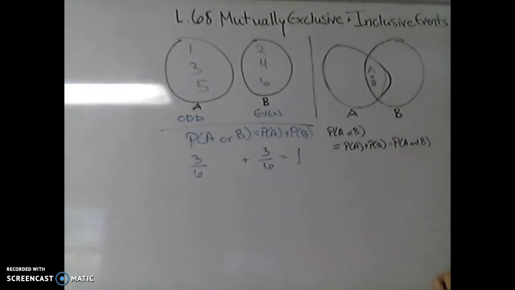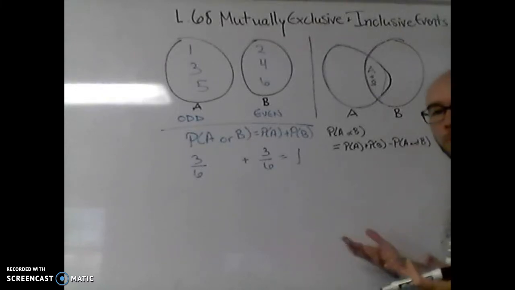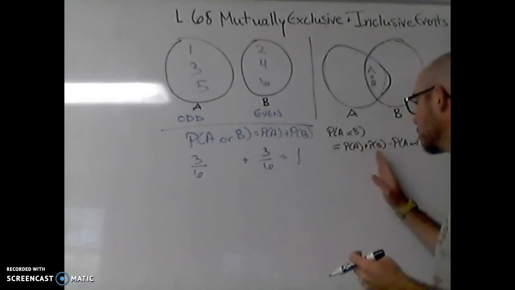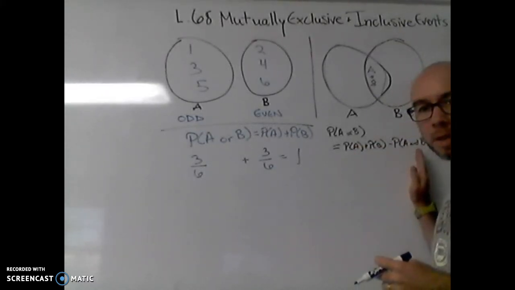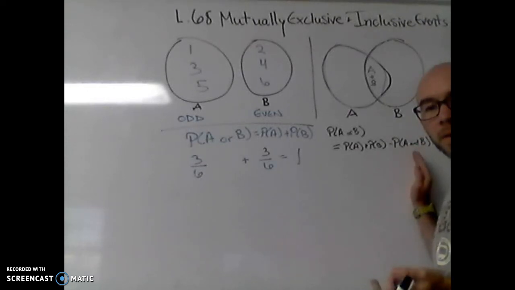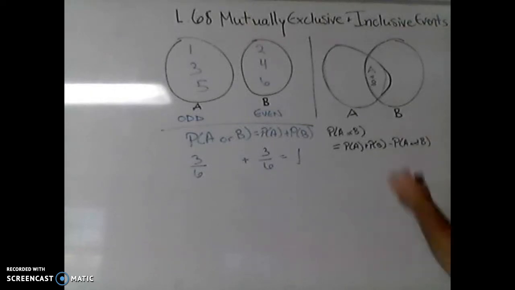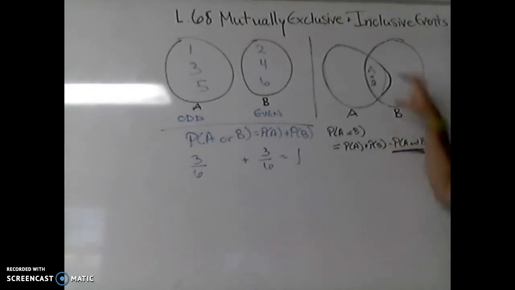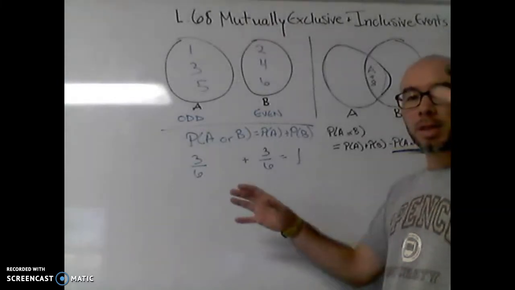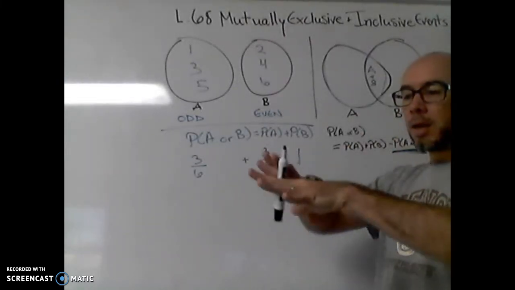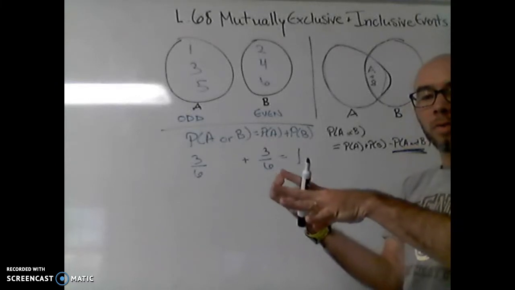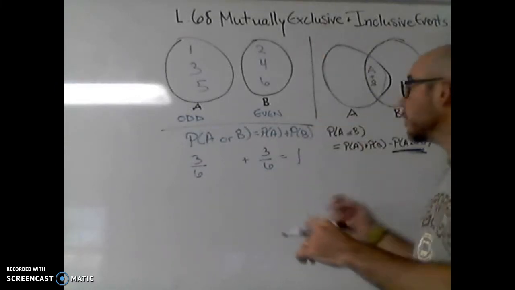A and B. Same thing works with how many things. You just say the number in A and the number in B minus the number of things in the middle, and there you've got your probabilities. So this is the part where we're taking away once the thing that we have double counted. It's easier just to count everything in A and B and then take away one of our overlaps, and then we'll have all of this.